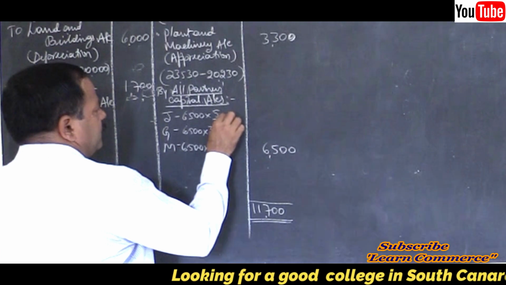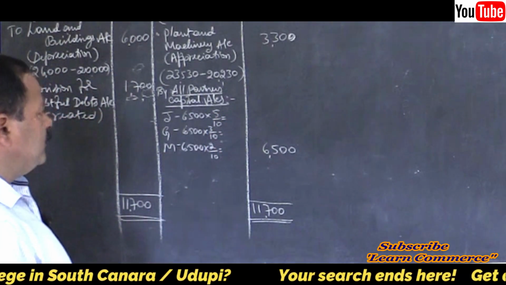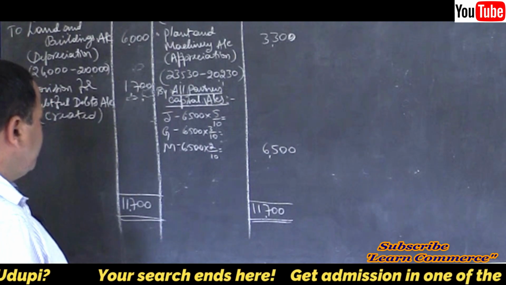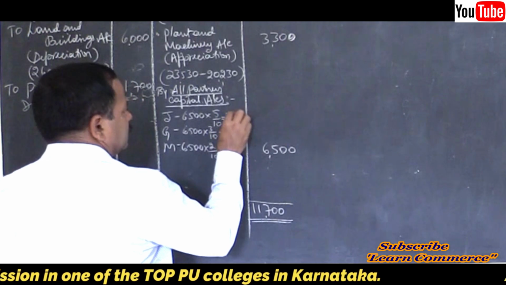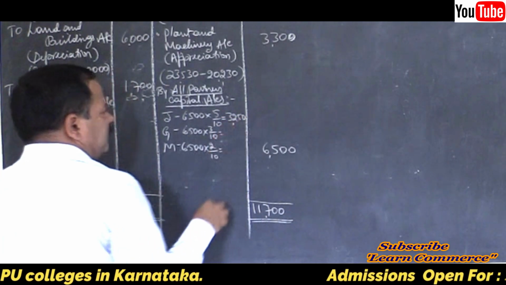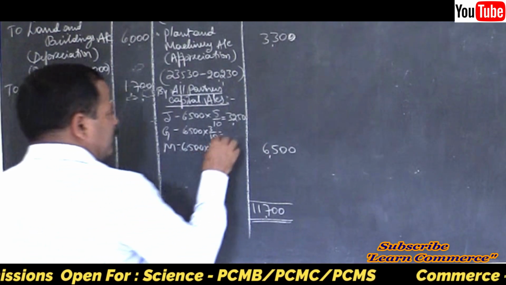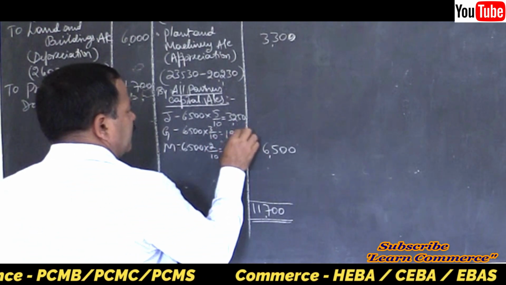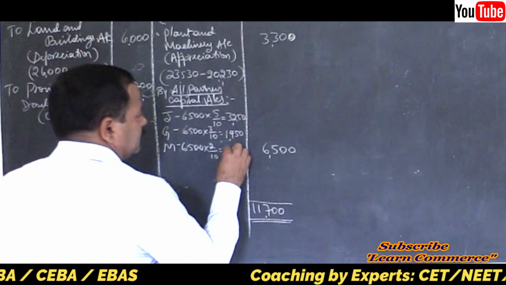Yes, now find out how much is the share of each partner. So it will come as 3,250, 1,950 and 1,300.